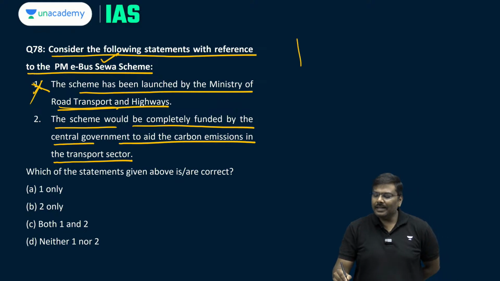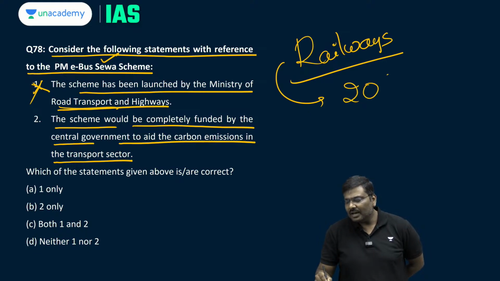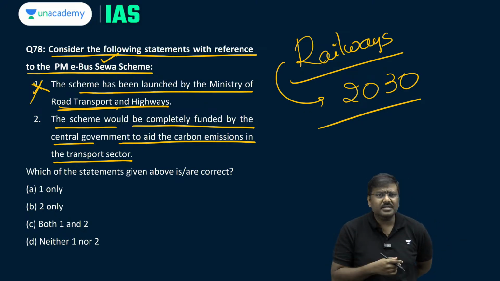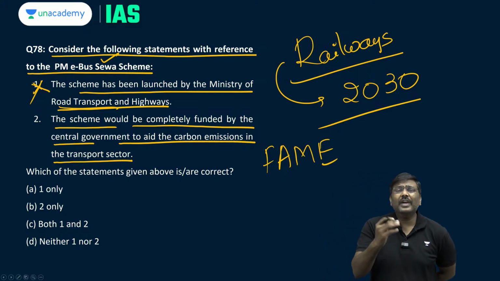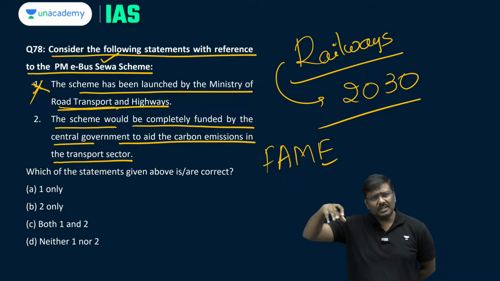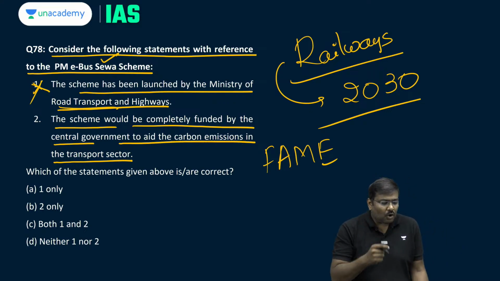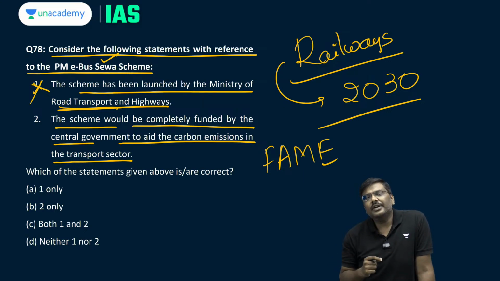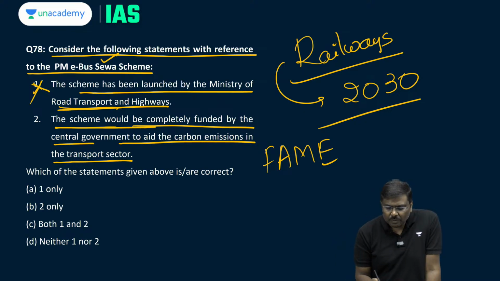For example, in case of railways, Government of India set up a target of net zero emission by 2030. In case of two-wheelers, three-wheelers, etc., government has launched a FAME initiative, FAME 1 over, FAME 2 over now. There is a discussion with the new government that there will be a FAME 3 as well. So, I hope you understand one of the areas which is contributing mainly to emissions in India is transportation. So, Government of India is implementing various policies, various measures in order to reduce the emissions. Okay. So, a scheme would be completely funded.